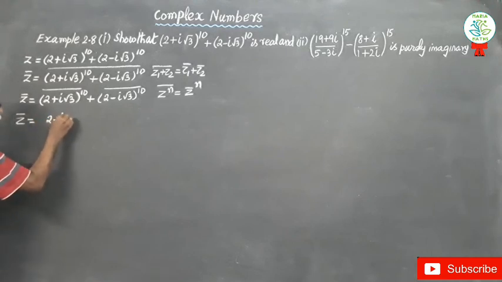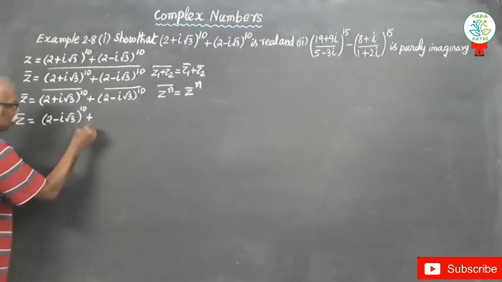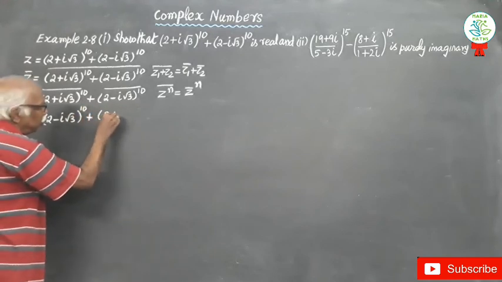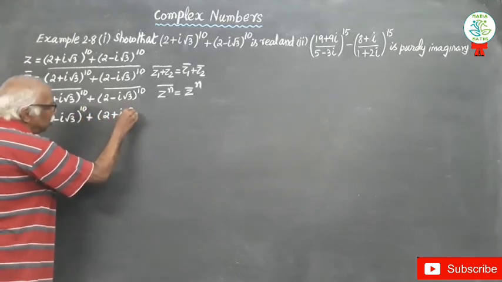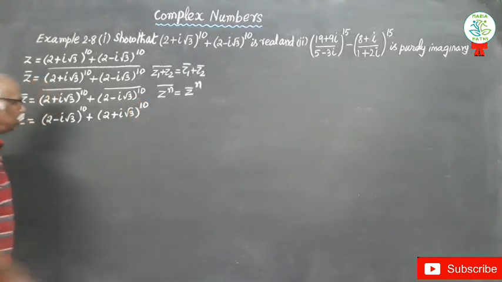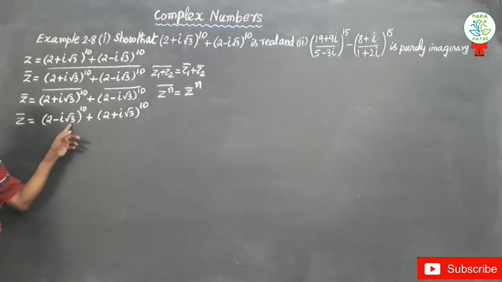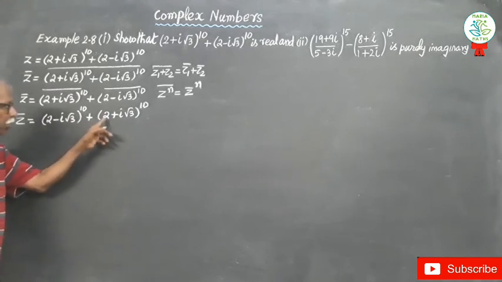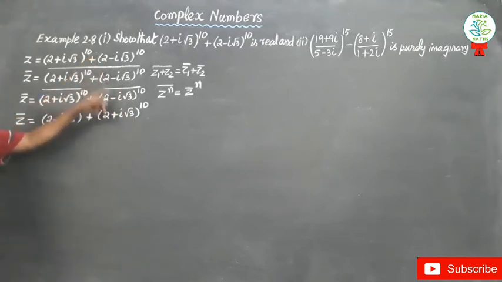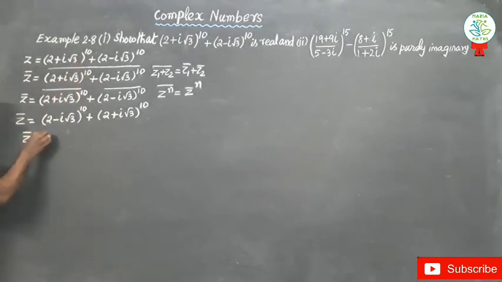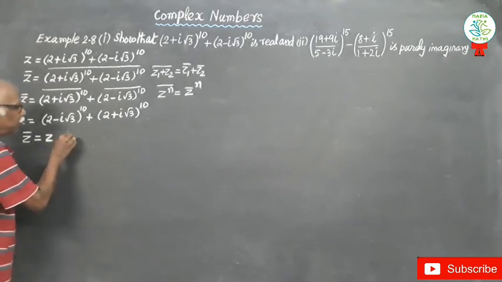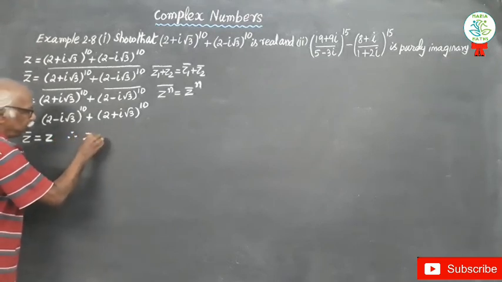So we can write z bar equal to (2 − i√3)^10 + இது வந்து (2 + i√3)^10. Now see, z bar equal to (2 − i√3)^10 + (2 + i√3)^10, ரெண்டுமே இப்போ equal. Therefore z bar equal to z. அப்ப எப்ப z bar வந்து z க்கு ஈக்குவல்னா therefore z is purely real.